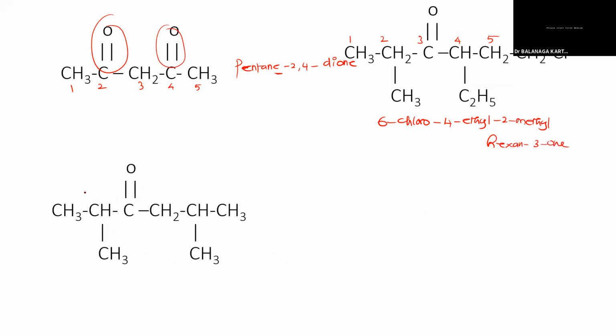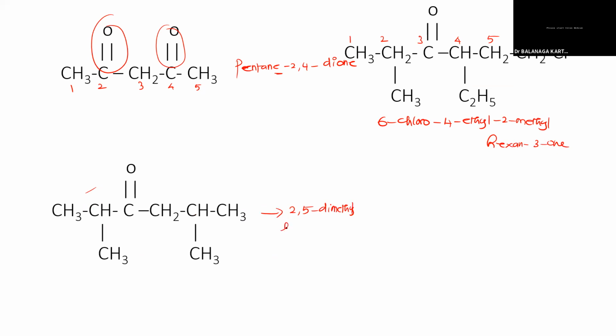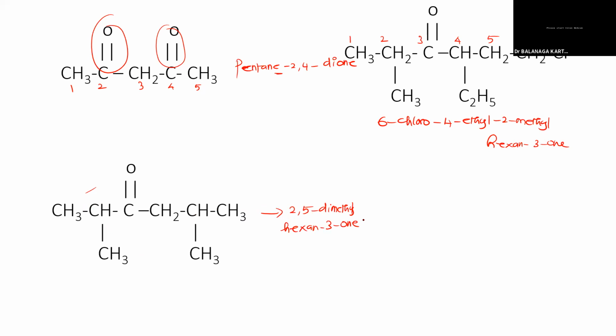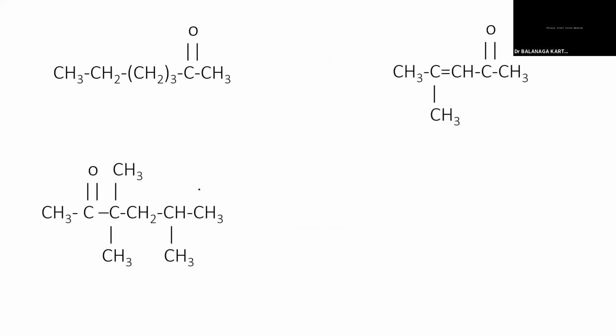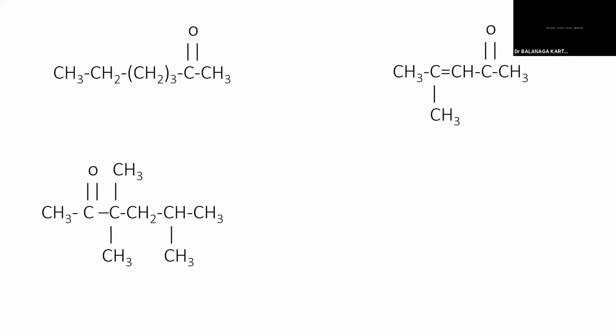Okay. Where do you number it here? So 2,5-dimethylhexan-3-one. So this is 1, 2, 3, 4, 5, 6. 2,5-dimethylhexan-3-one. Correct. Our next compound, how can we number it?